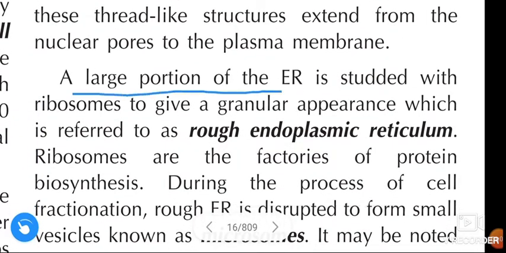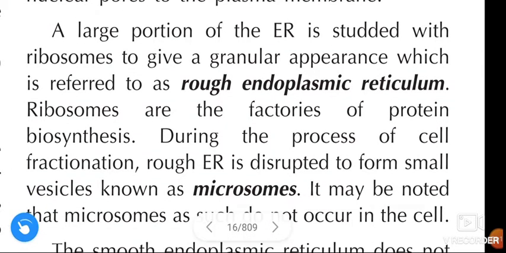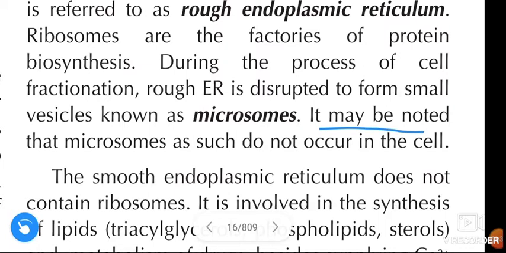A large portion of endoplasmic reticulum is studded with ribosomes to give a granular appearance, which is referred to as rough endoplasmic reticulum. Ribosomes are the factories of protein biosynthesis. During the process of cell fractionation, rough endoplasmic reticulum is disrupted to form small vesicles known as microsomes. It may be noted that microsomes as such don't occur in the cell.